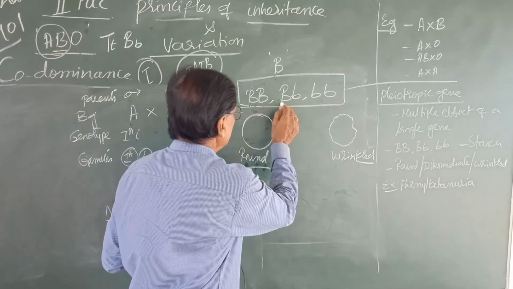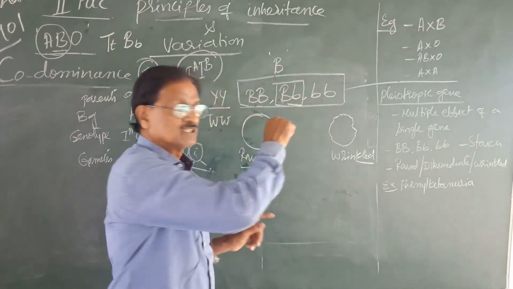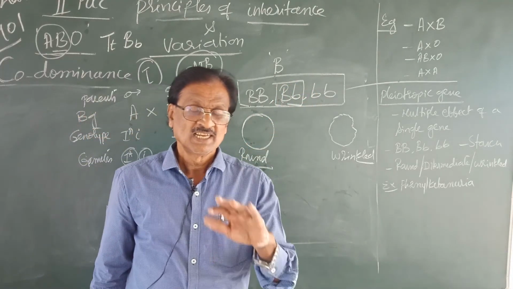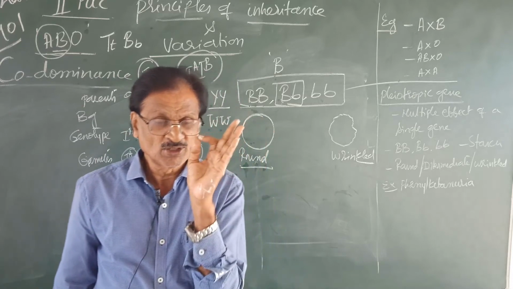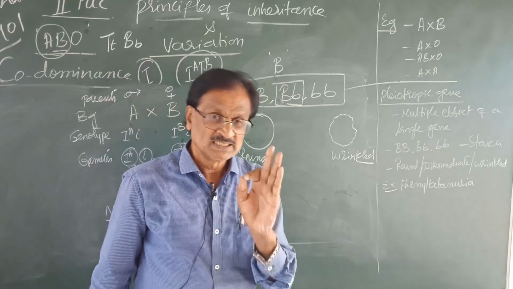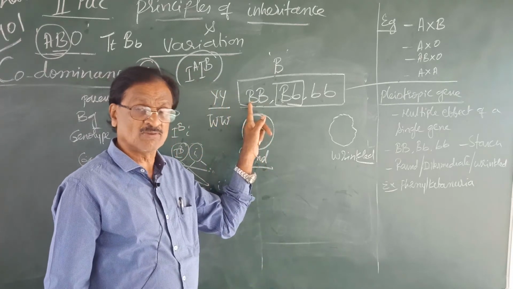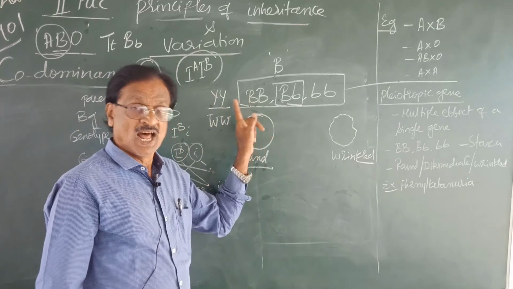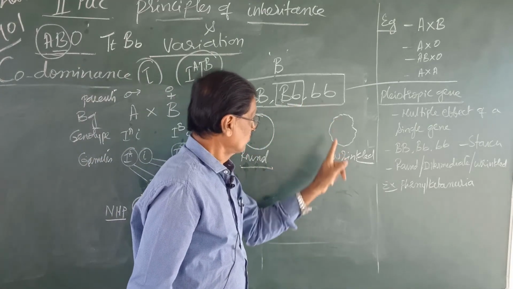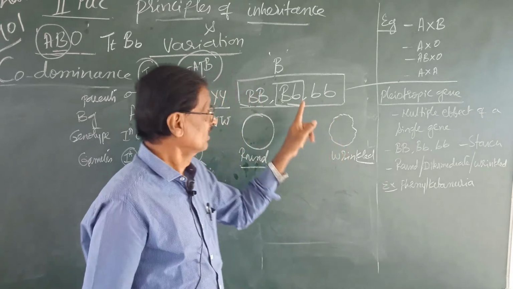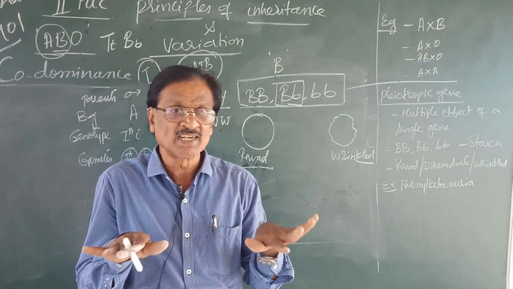Now, let us take up the another genotype, that is the capital B and the small b, which is in heterozygous state. So this heterozygous genotype is not as effective as that of the homozygous dominant genotype, or not as ineffective as that of the homozygous recessive, the small bb. It is an intermediate one.